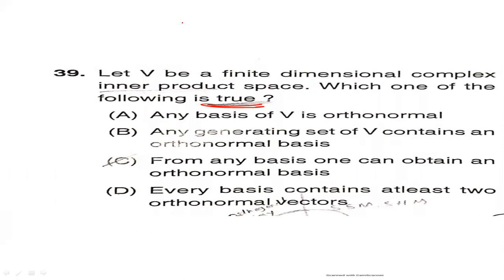We know that for an orthonormal basis, ui, uj is equal to the Kronecker delta: 0 if i is not equal to j, 1 if i is equal to j.